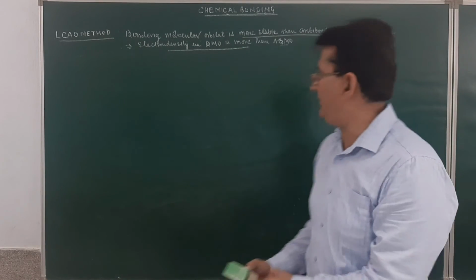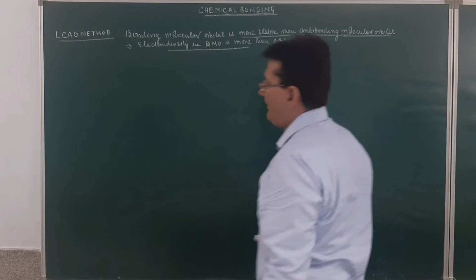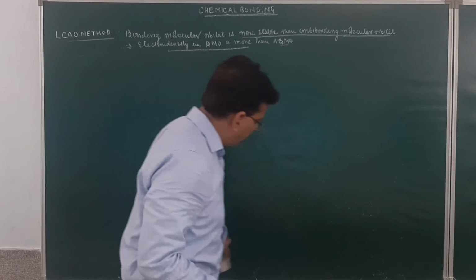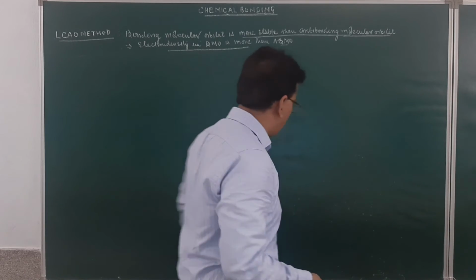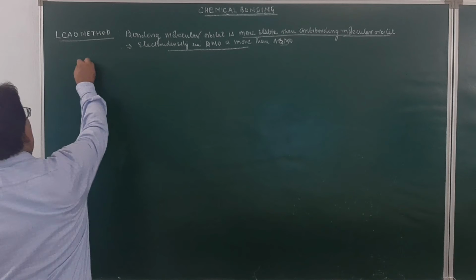Now, this can be mathematically proved also. Mathematically, it can be shown that the electron density in the bonding molecular orbital is more than in the anti-bonding molecular orbital.